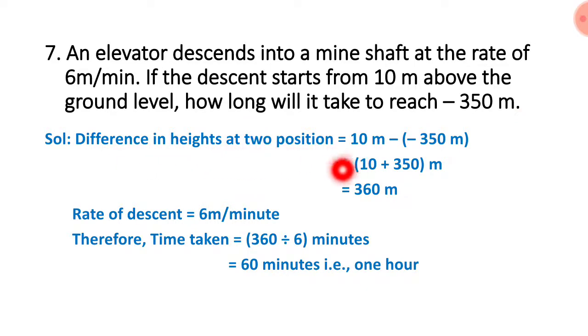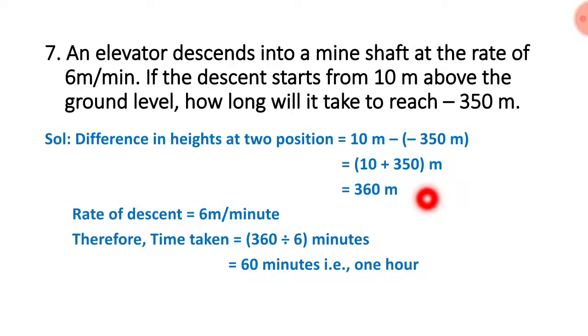Okay, let's find the difference in heights at two positions, 10 meter and minus 350 meter. What is the difference between these two we have to find? 10 and minus 350, as it is you write down. Difference means in between minus we have to put. Okay, 10 meter minus, minus into minus is plus, 350 meter, means 10 plus 350 meter which is equal to 360 meter. Totally this much distance, means from the 10th floor to reach up to minus 350 meter.